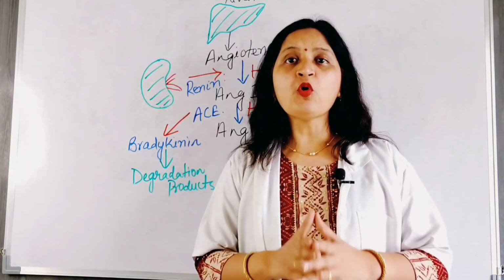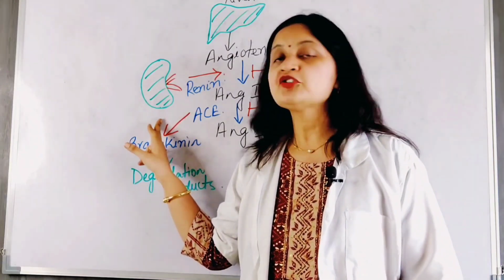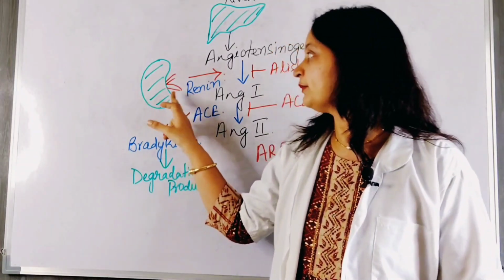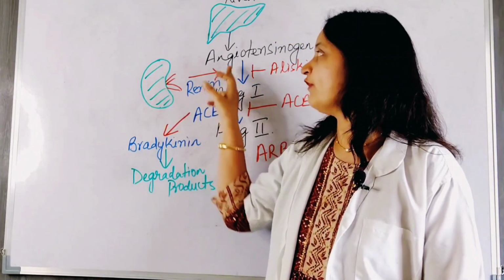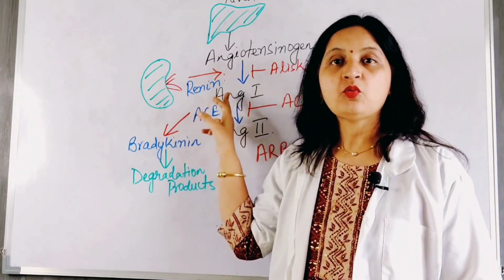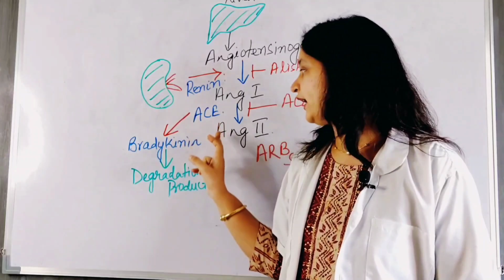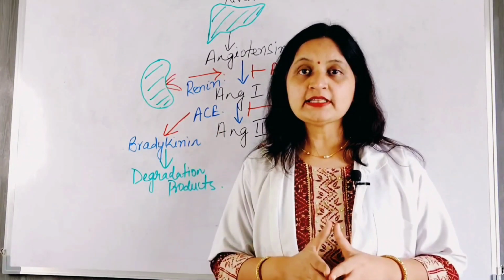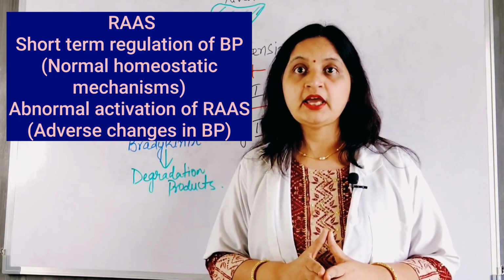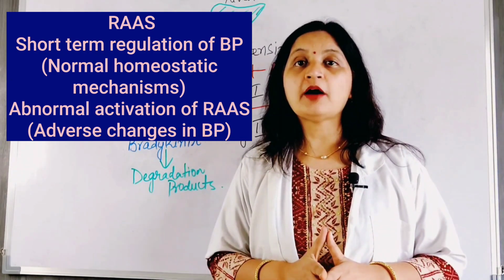So moving on to give an overview of the renin-angiotensin-aldosterone system, the figure drawn here shows its functioning. Renin is secreted from the kidney and causes conversion of angiotensinogen from the liver to angiotensin 1. Angiotensin 1, in the presence of angiotensin converting enzyme, gets converted to angiotensin 2. The renin-angiotensin-aldosterone system is responsible for short-term regulation of blood pressure and is a normal homeostatic mechanism of our body, and it helps to control our blood pressure.